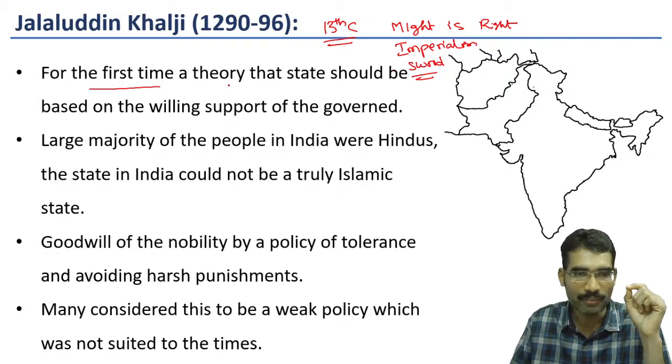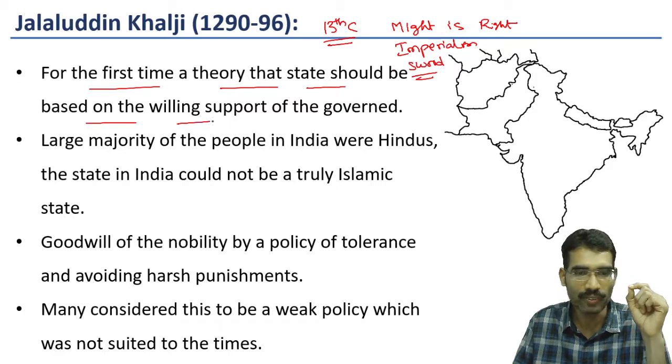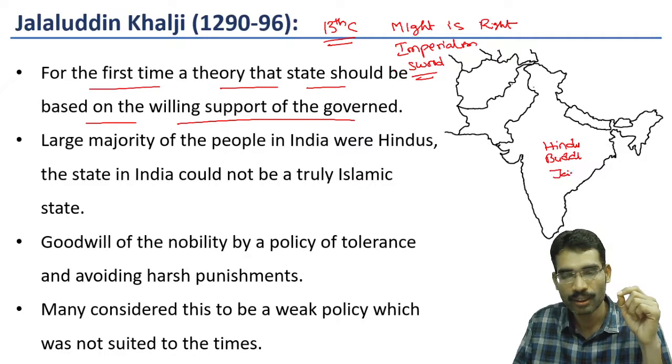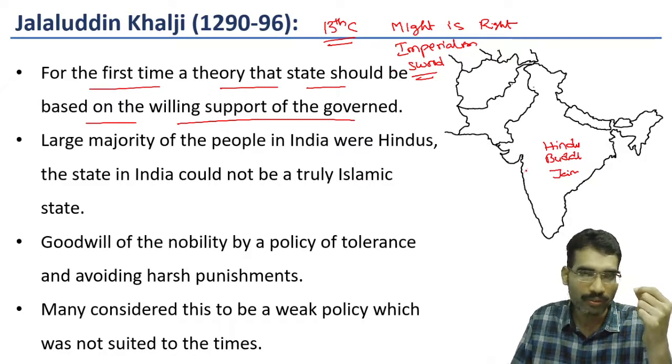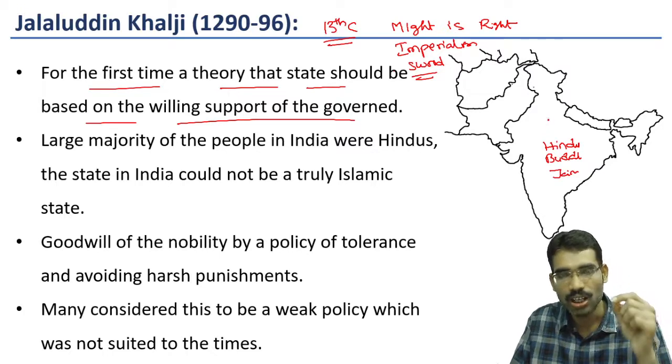For the first time, there was a theory that the state should be based on the willing support of the governed. Here, governed means Hindus, those who follow Hinduism or Buddhism or Jainism, so people of original Hindustan, and also Turks and non-Turks.